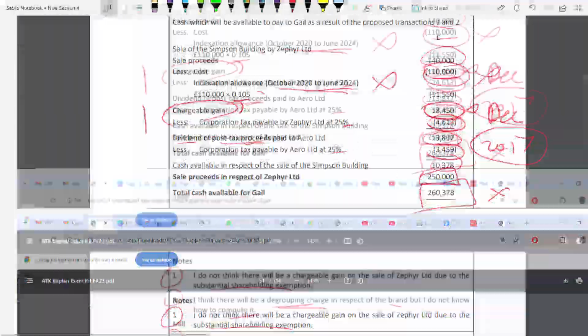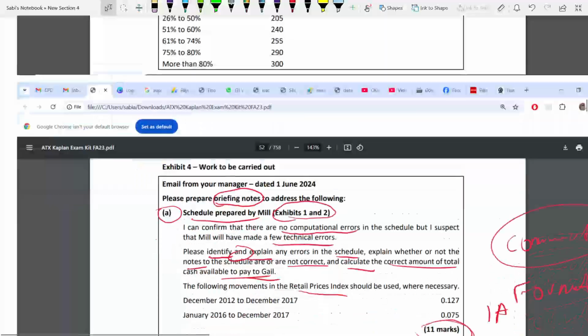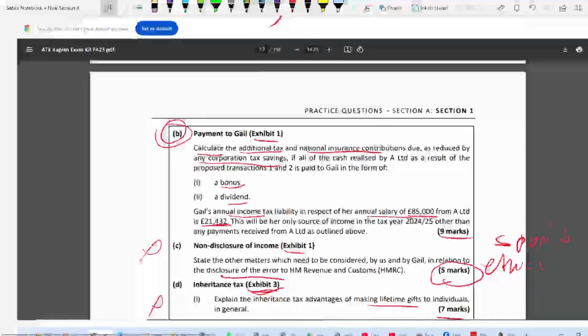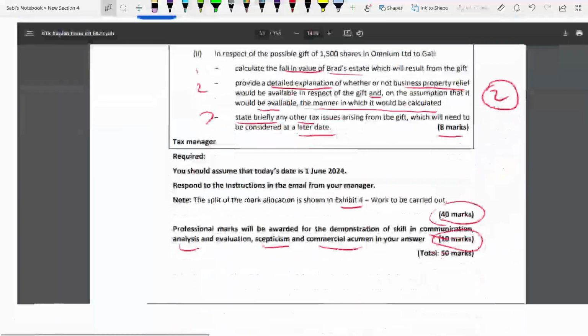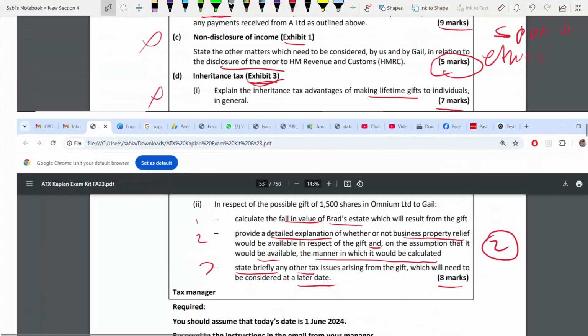Wait a minute. Somewhere it's given there.